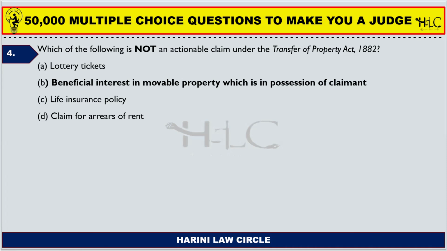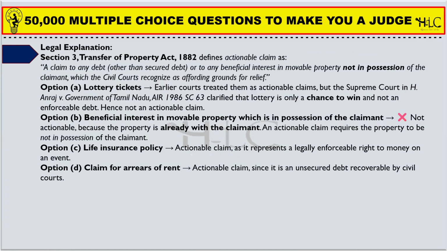But beneficial interest in movable property, which is in possession of the claimant, is not an actionable claim under the Transfer of Property Act. So why is it not an actionable claim? Because the property is already with the claimant, so it is in the possession of the claimant. An actionable claim requires the property to be in the possession of somebody else and not that of the claimant. The claimant should not have the possession. Somebody else should have the possession, and there should be an actionable claim.